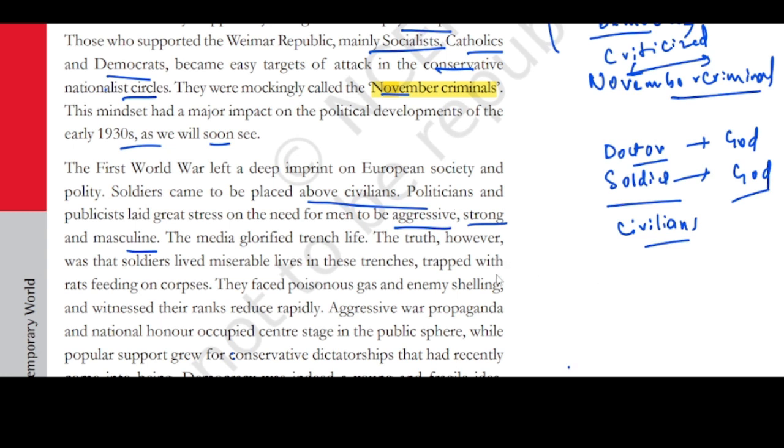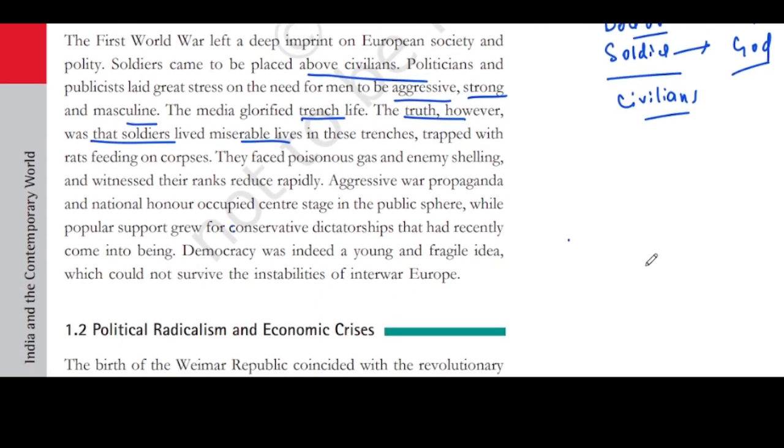The media glorified trench life. The truth, however, was that soldiers lived a very miserable life in the trenches. So, what is a trench now? You would have seen in many movies that whenever you go for a war, people hide in a hole. So, this hole wherein people are hiding, and if an enemy is coming, they'll come out and shoot, right? This is what a trench is. So soldiers are hiding over here so that if an enemy comes, they can hit the enemy out, right? So this trench life is being praised by many people, correct?